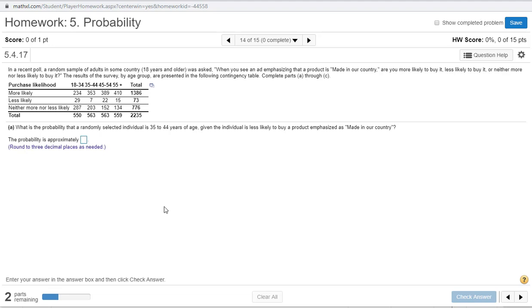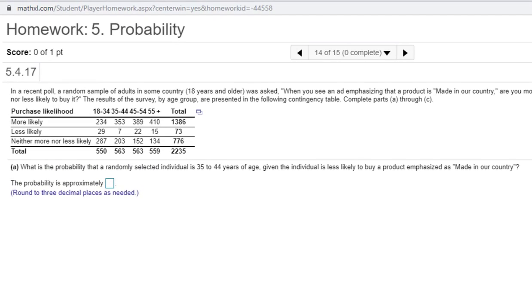Okay, let's just look at the first question. What is the probability that a randomly selected individual is 35 to 44 years of age, given the individual is less likely to buy a product emphasized as made in our country? So that given statement is very important. That tells us we are going to be limiting ourselves to that total. So we focus in on the given, is less likely to buy a product. So that's going to be that middle row there, less likely to buy.